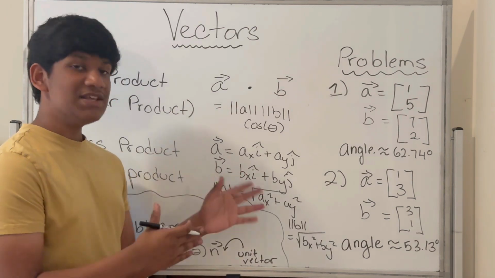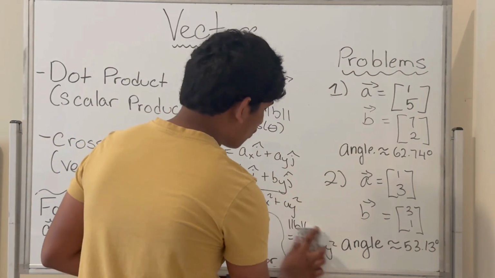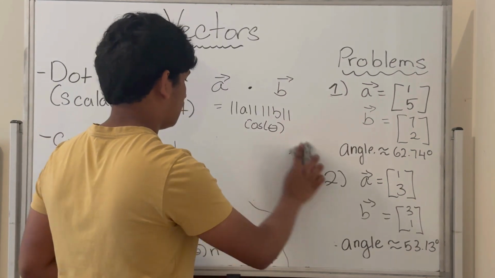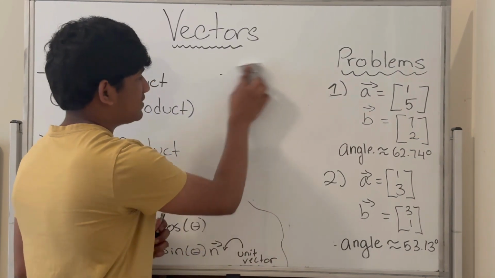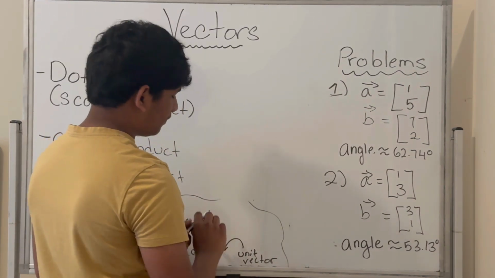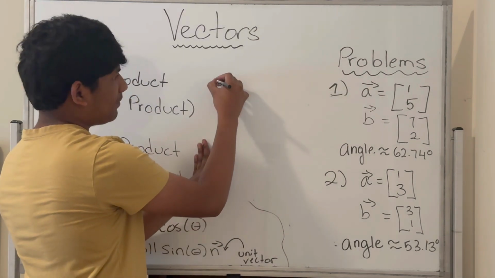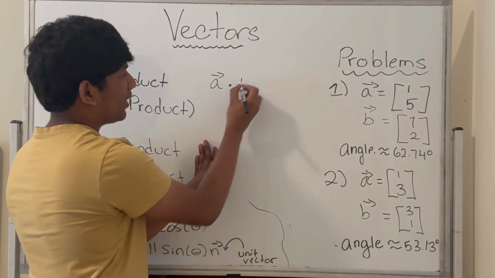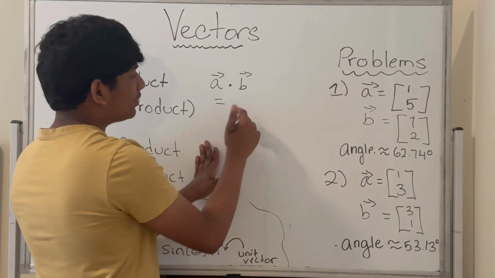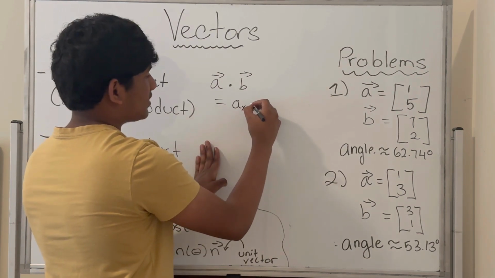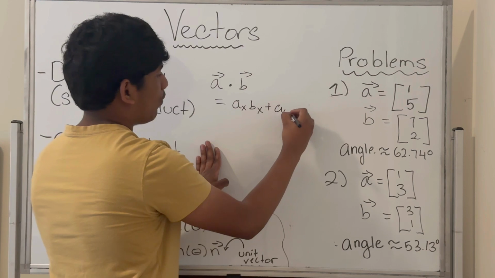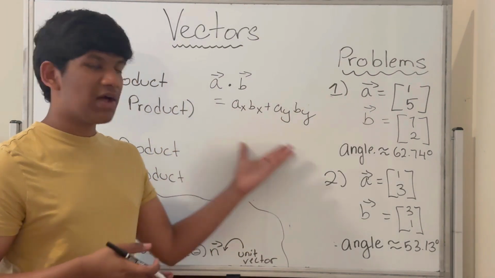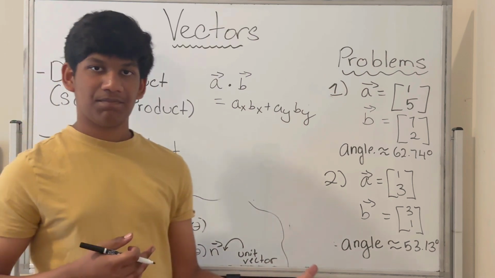So now that we've talked about this formula, let's talk about the much simpler and more intuitive formula. Intuitive in the sense that it's much easier to compute and easier to remember. So, what is the formula? Well, if you have two vectors A and B and you take the dot product, the result is just ax times bx plus ay times by. So if you know the components, you can just plug and chug in this formula to get the answer.